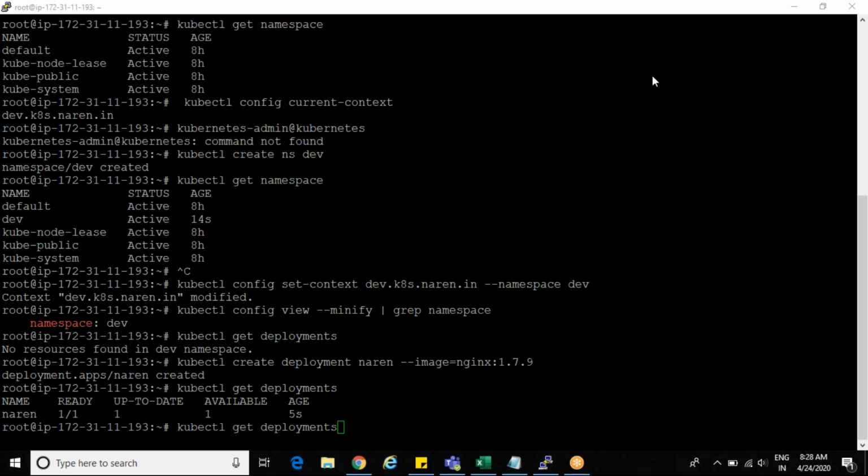Only if you don't have enough funds for the project will we go with namespaces. Even if you have enough funds, assume all these are dev servers only. We have a huge team, different teams in my project, and for dev servers itself I have different applications. In that case also I can create namespaces, not only for environments.